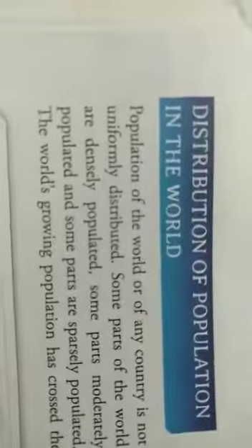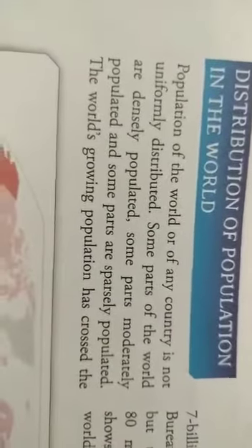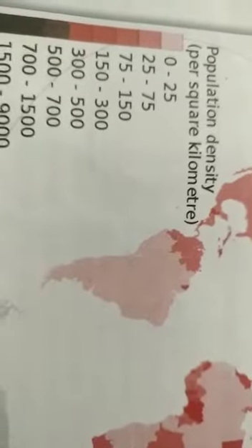population also changes. And you can see here is a map given here, you can look at that, and this is the distribution of population. How many people live in which part of the world, that is given in the map. So you can see the lightly colored one, light pink color, there 0 to 25 people live per square kilometer area. A little bit darker one, 25 to 75 people live. You can look at this one.